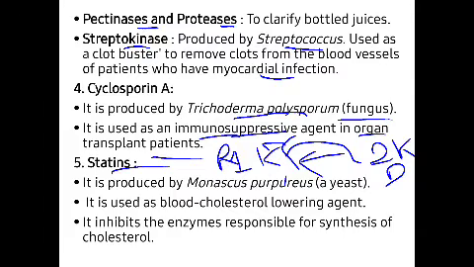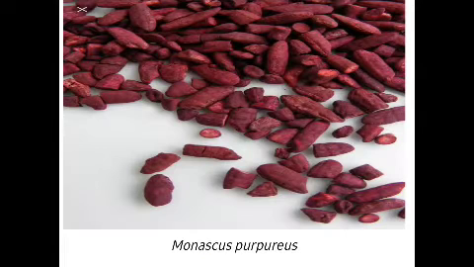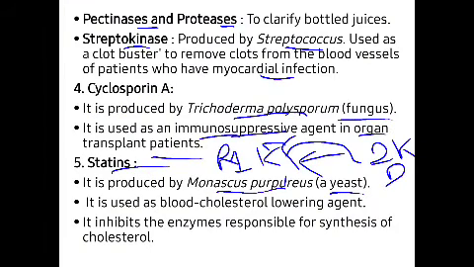Now it is produced by Monascus purpureus. It is a yeast. Now you can see this is Monascus purpureus. This is a yeast, with a certain groundnut-like structure, right? What is made from this? Statin is produced from that Monascus purpureus and it is used as a